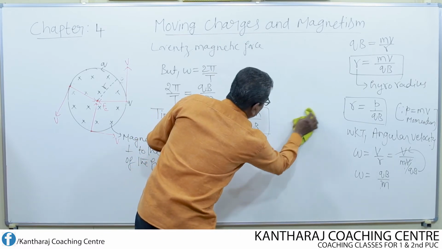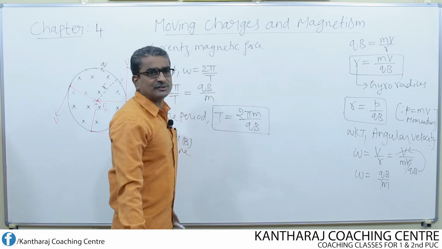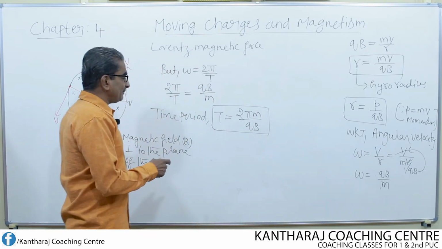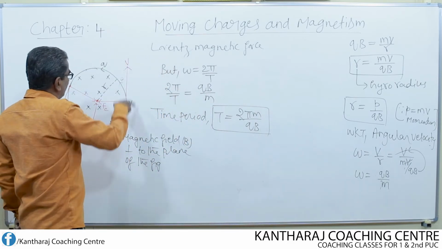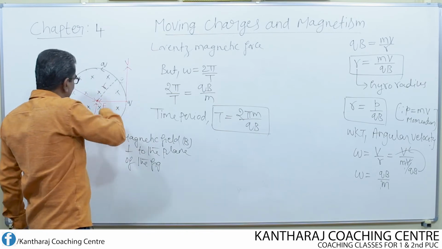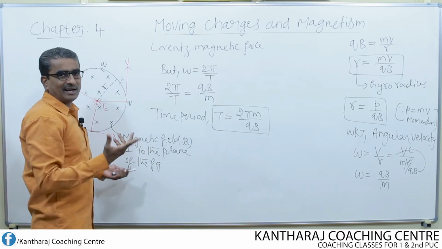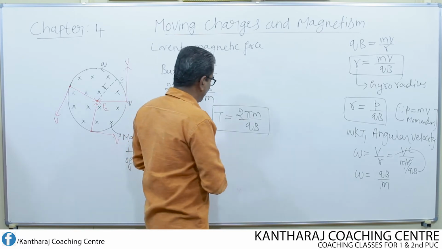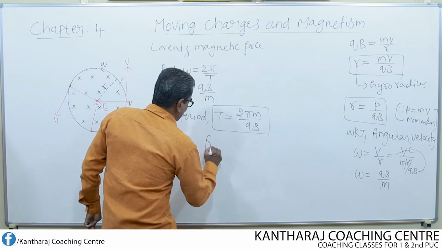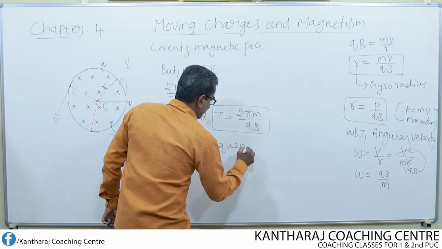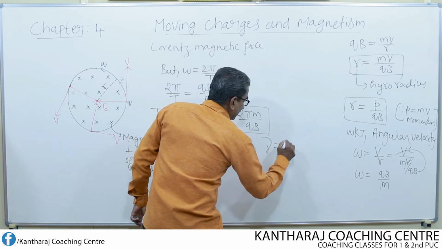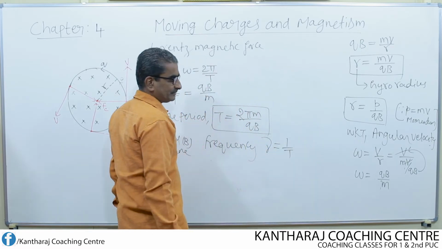Next, by making use of this equation, we can find the expression for the frequency. Frequency means in 1 second how many revolutions it makes, whether it makes 10 revolutions, 50 revolutions, 100 revolutions, that is nothing but frequency. So frequency of the charged particle is given by the reciprocal of the time period.